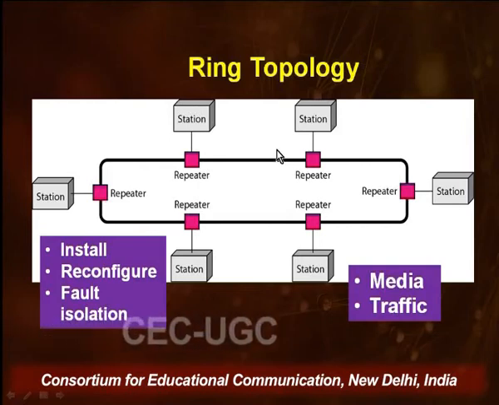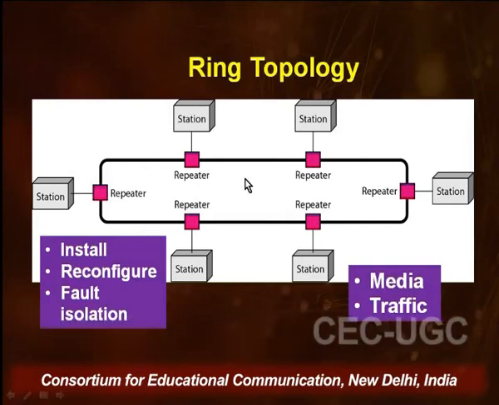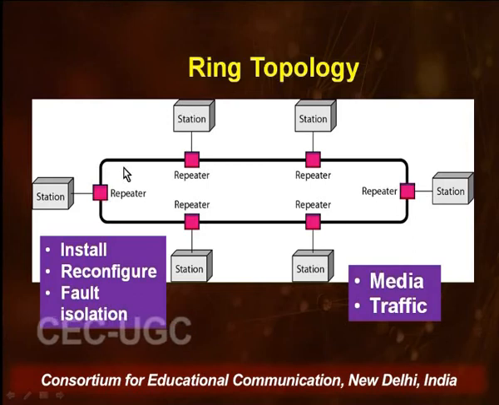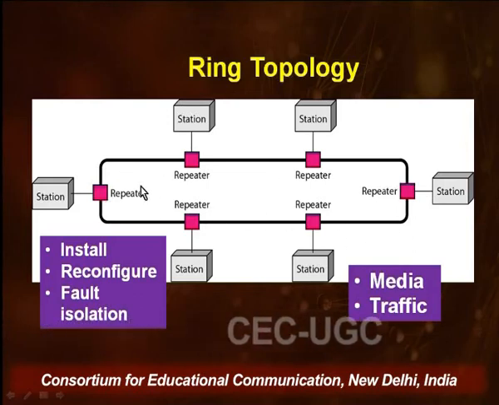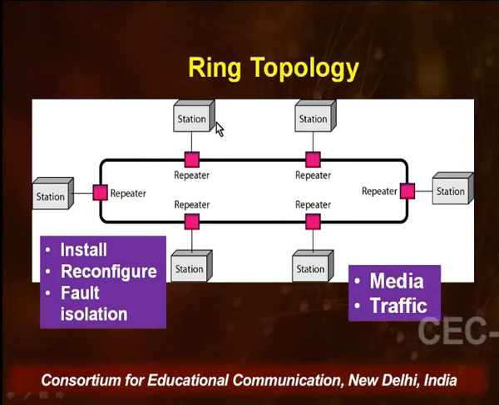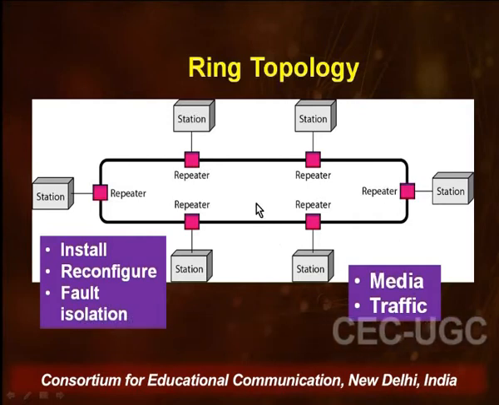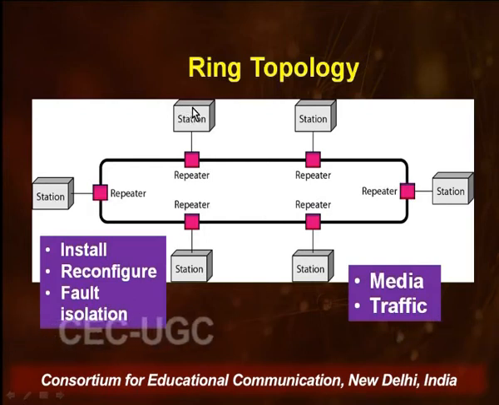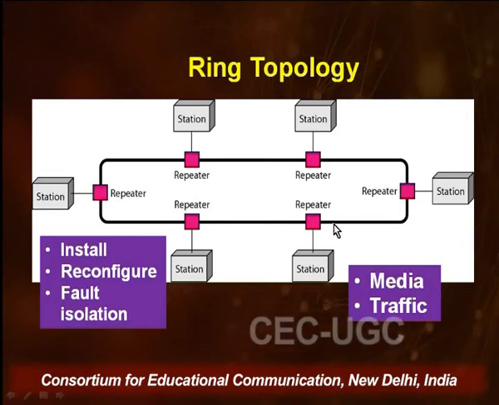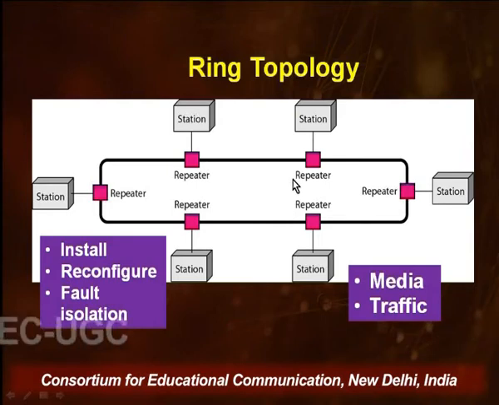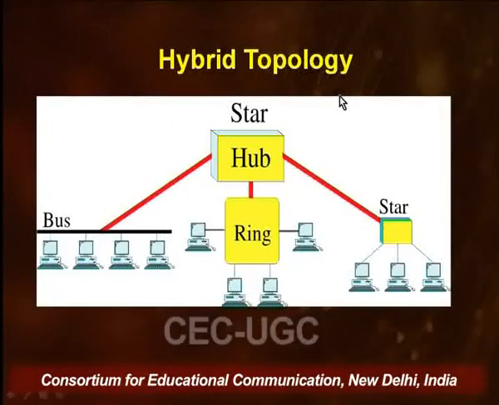Also, some ring topologies use the concept of a token. That's called a token ring topology. IBM introduced that, and in that case there is a token which is always going around in this ring. Whichever station wishes to transmit data will first take the token. Once the token is taken, every other station is alerted, and they know that there is a station which is going to be sending data very soon. When the station is finished sending its data, it releases the token back into the ring. So the token has to be taken prior to sending data. So this is about ring topology.